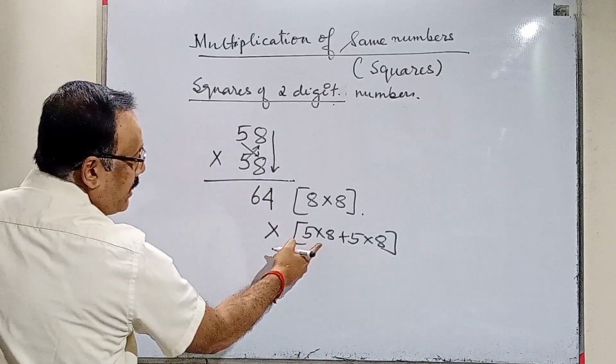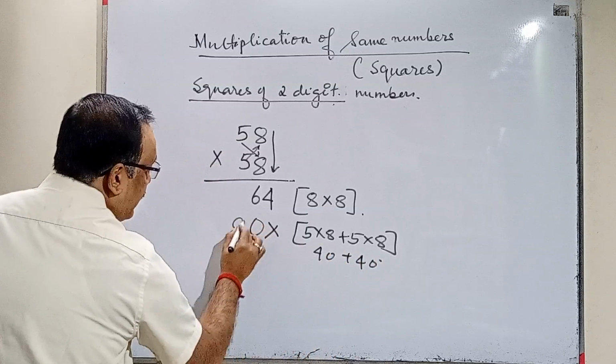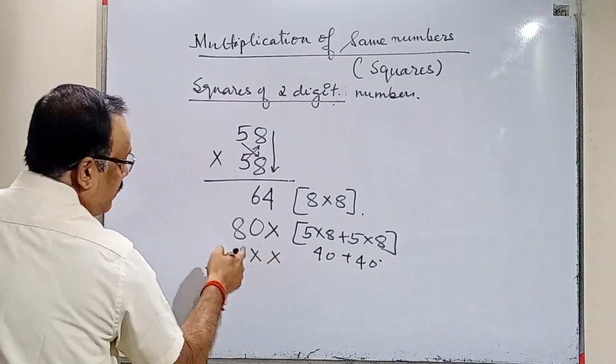So 5 into 8 gives you 40. So this is 40 plus 40. So that will be 80. So write 80. Now for the next one, cross.